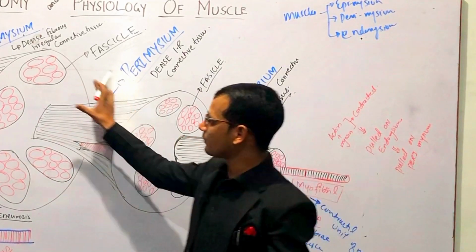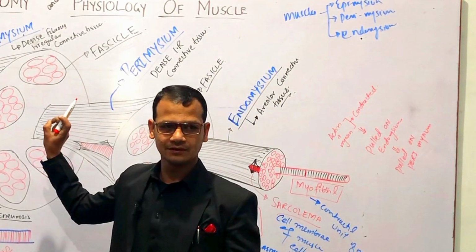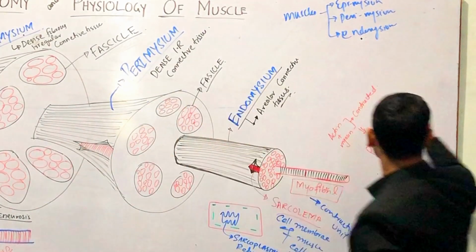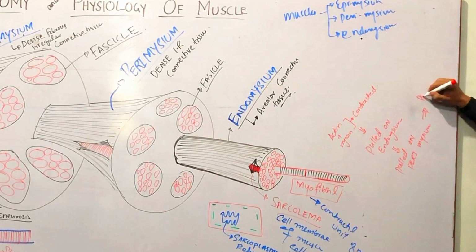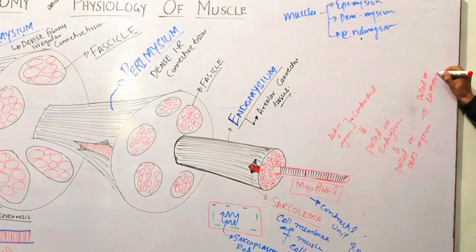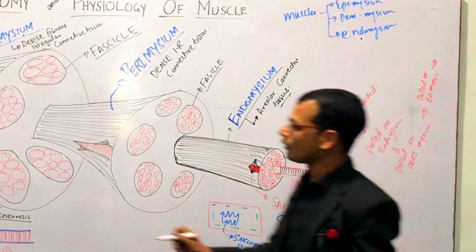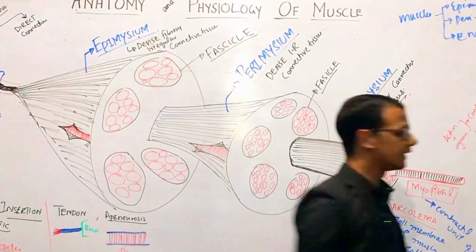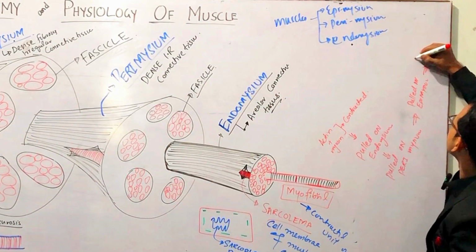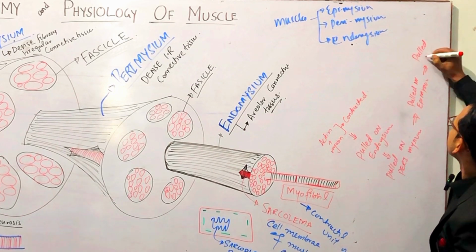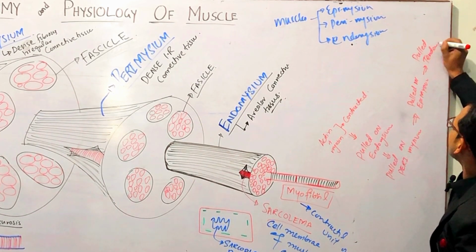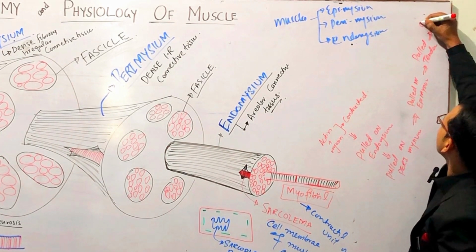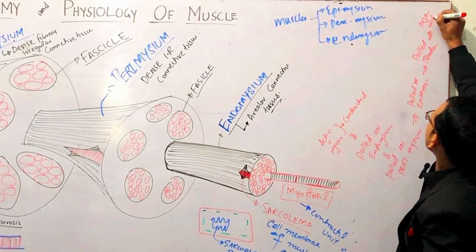And when all the perimysiums are contracted, the epimysium will fold on. And when the epimysium contracts, it will contract this tendon, right? So it will fold the tendon, and when the tendon is folded, the organ will move, right?